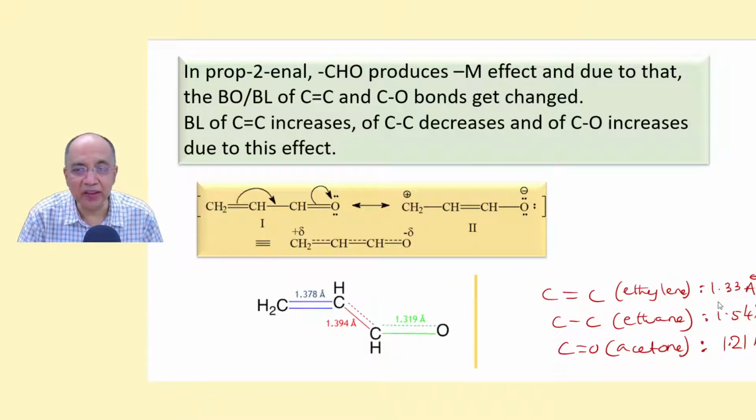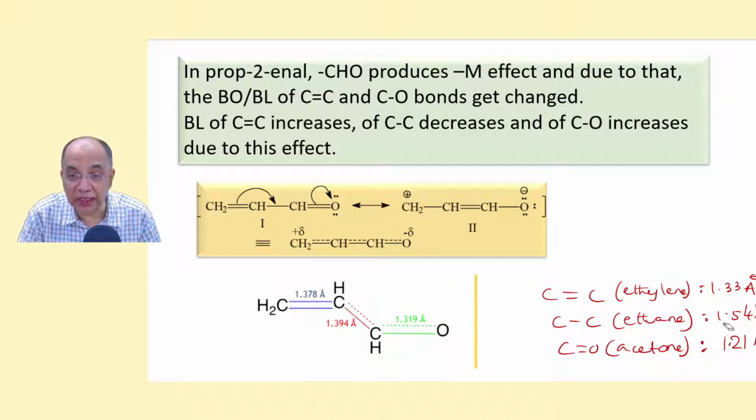For example, this double bond's bond length is increased because of attaining partial single bond character. In ethylene it is 1.33, but here it is 1.378. It is lengthened. And this C-C single bond, because of partial double bond character, is shortened.